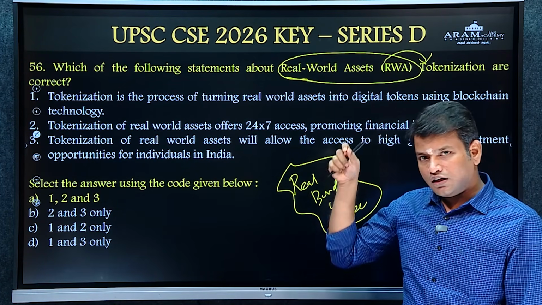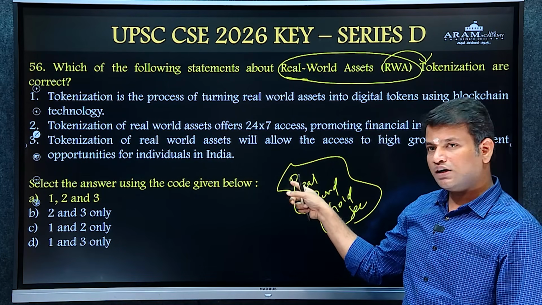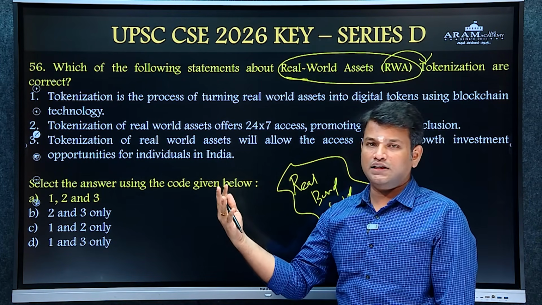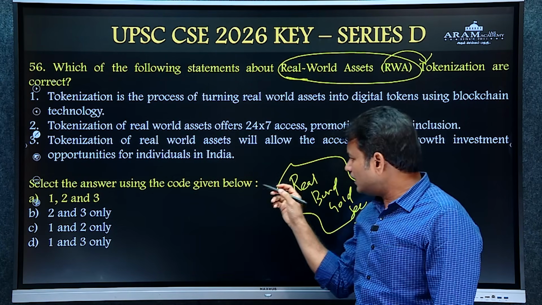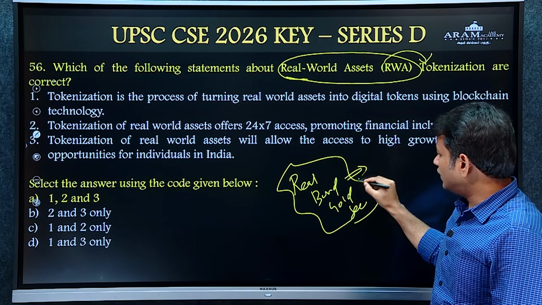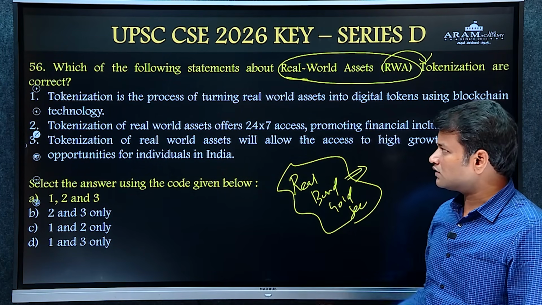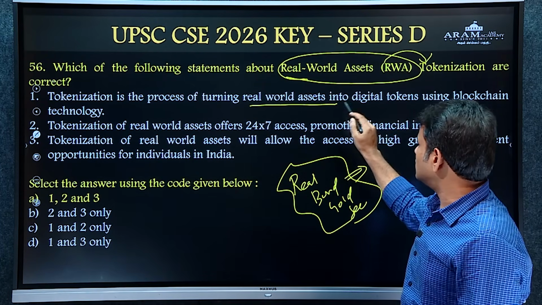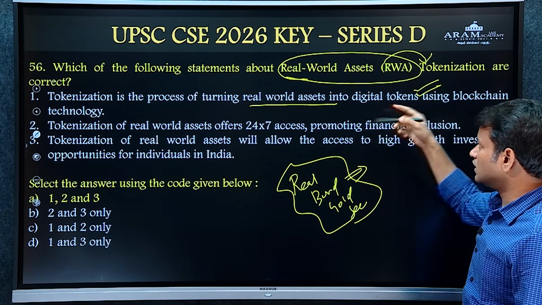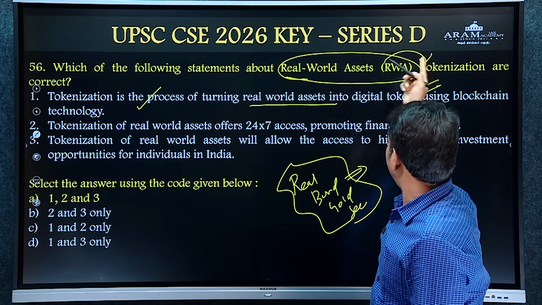If we get digital certificates which represent real world assets, they can be sold easily. The liquidity options are plenty. Tokenization is the process of turning real world assets into digital tokens using blockchain technology. This is the explanation for real world tokenization.